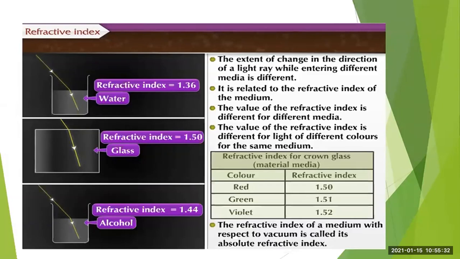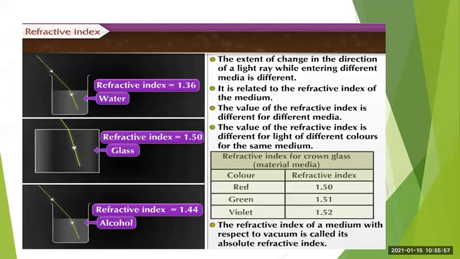Now see this point. Even if you have the same medium, suppose we consider air medium, the medium is same, but we have different color light. Like you can see in the box, red color, green color, violet color, and you see the refractive index values.